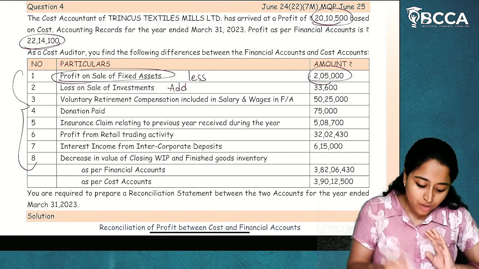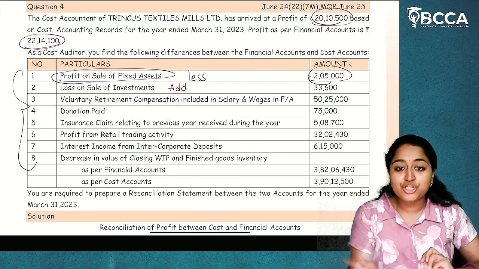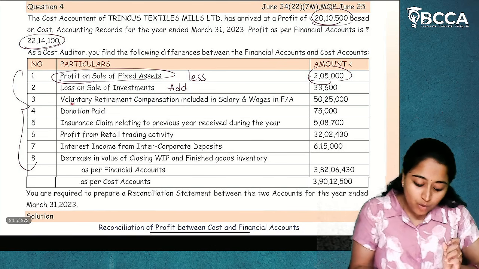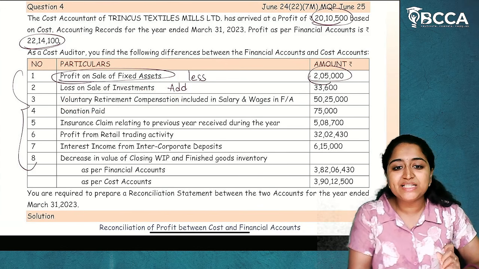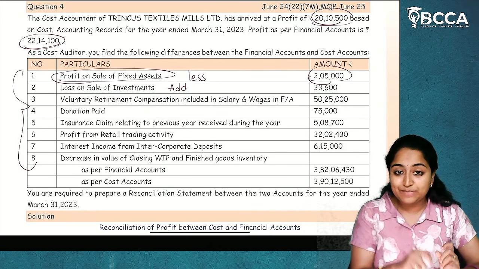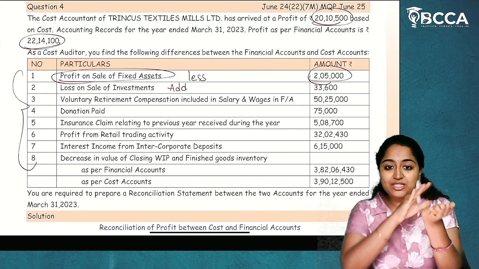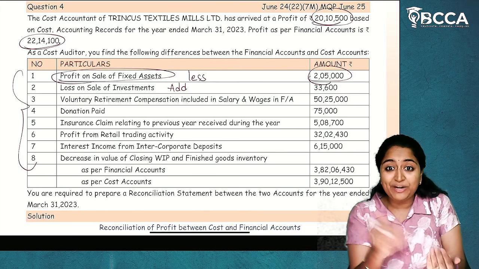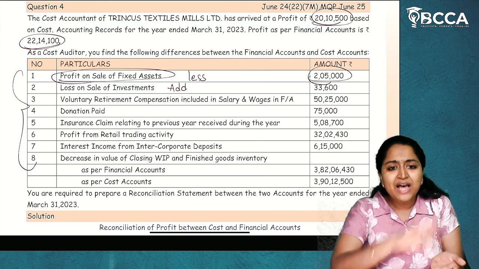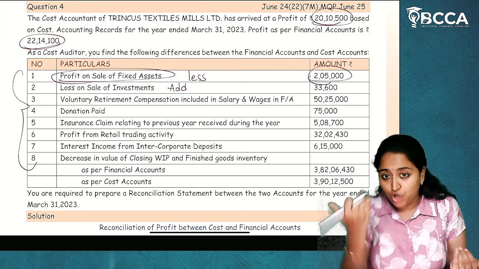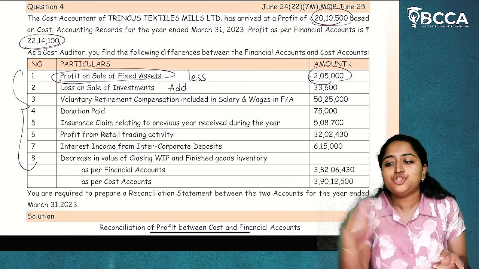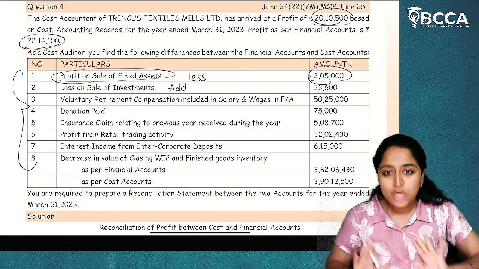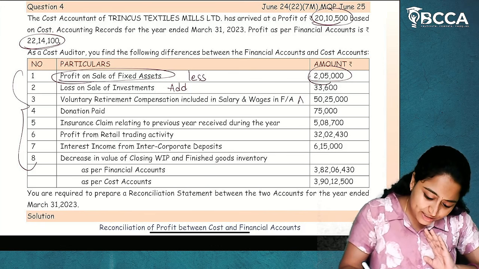Add. Now, voluntary retirement compensation included in salaries and wages in financial accounts. So, what is this voluntary retirement compensation? Nothing but an expenditure. Expenditure in financials, already there is an expenditure. But in cost accounts, no expenditure is recorded. Whatever expenditure which is reduced in financial accounts, I'll add that back. Because that expenditure is not reduced from the cost accounts. Whatever which is not reduced, I'll add that back. Add the expenditures which are not considered in the cost accounts. I hope it is clear.